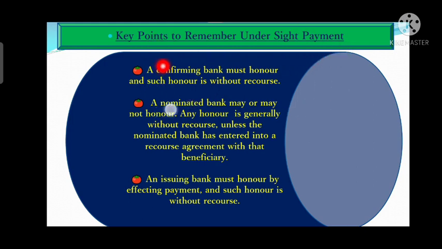A confirming bank must honor, and such honor is on a without recourse basis. As we know, the confirming bank is adding its liability upon the liability of the issuing bank, so once it adds its confirmation, whatever honor is made by the confirming bank will be on a non-recourse basis, right?